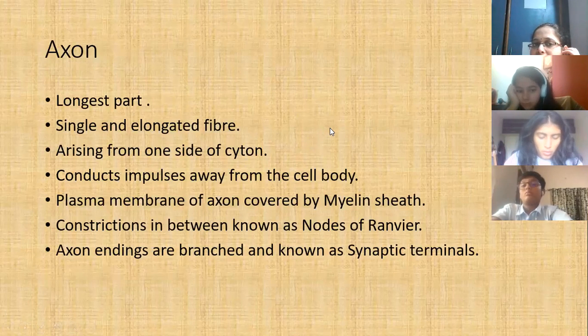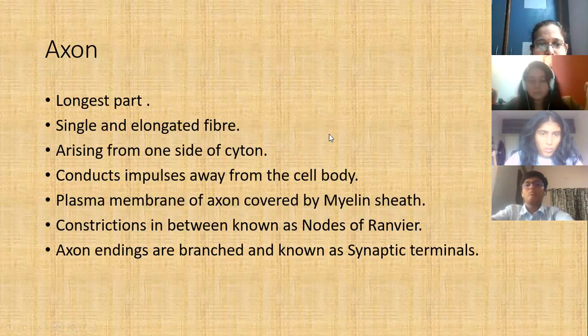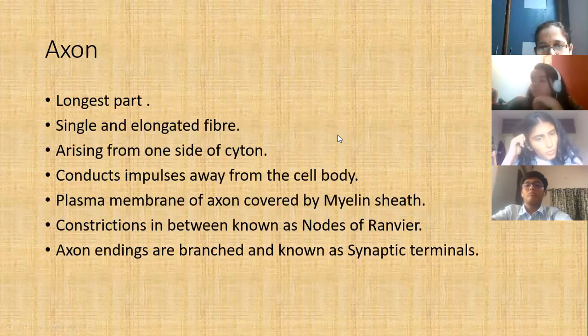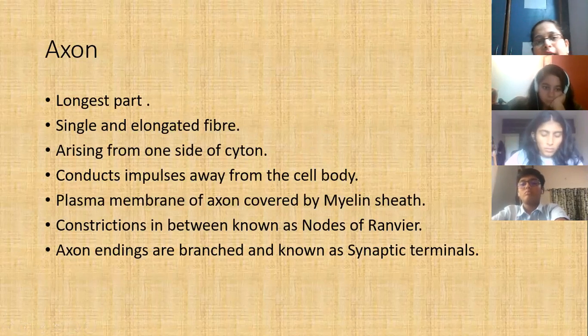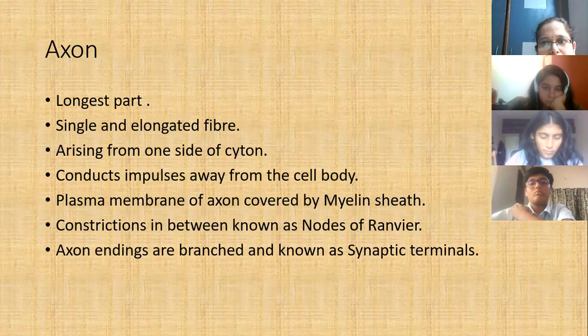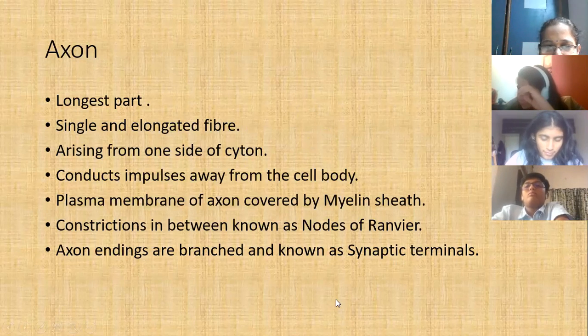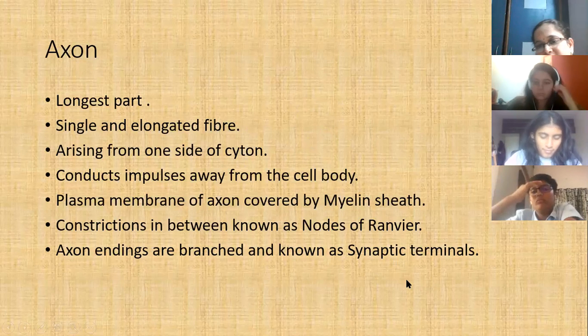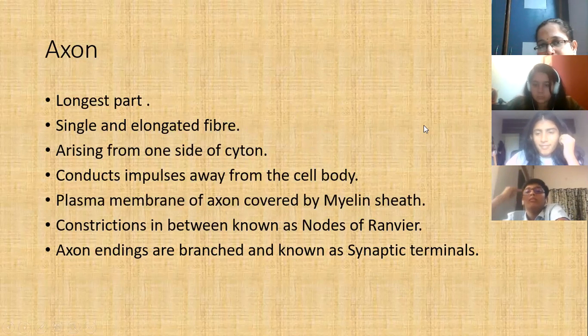Axon is the longest part. It is a single and elongated fiber, arising from one side of cyton, and conducts impulses away from the cell body. So the function of axon, as I told you, is to conduct impulses away from the cell body. Then the plasma membrane is called myelin sheath, and constrictions are called nodes of Ranvier. Then the branch endings are called synaptic terminal or synaptic knob.